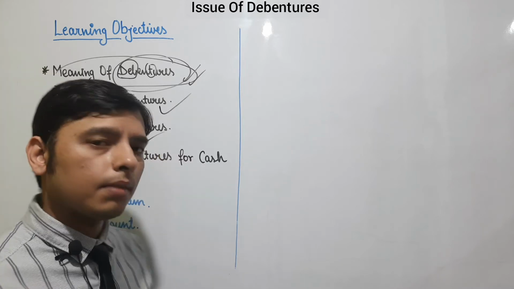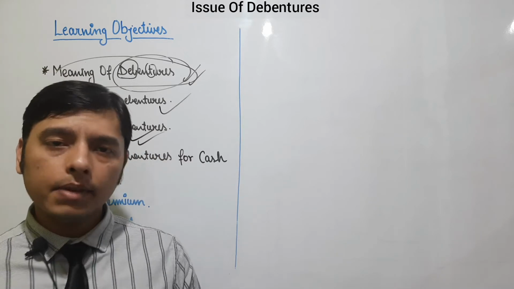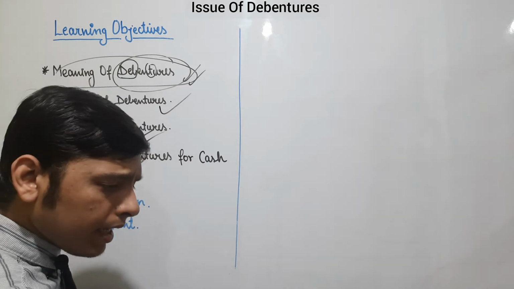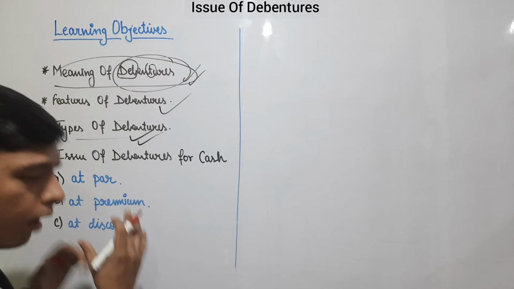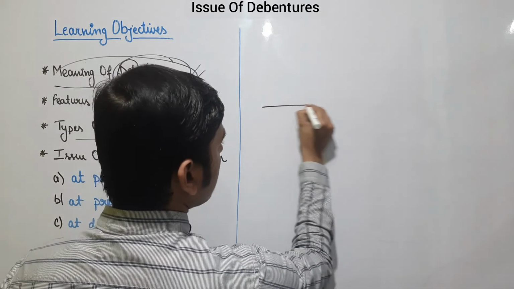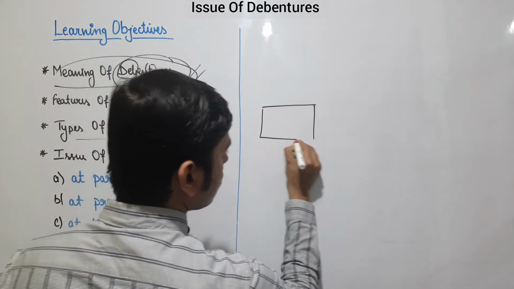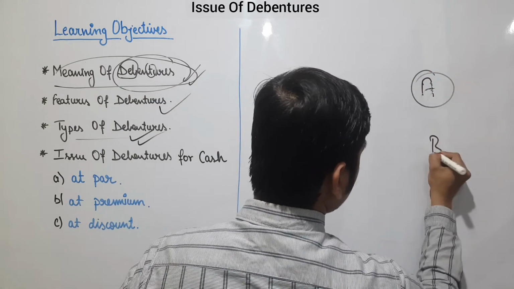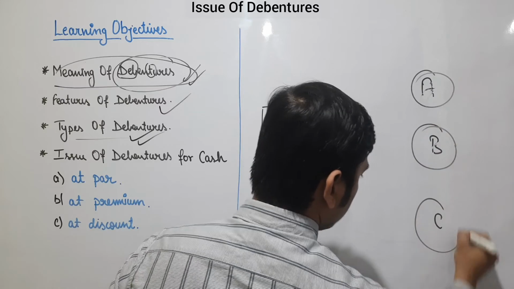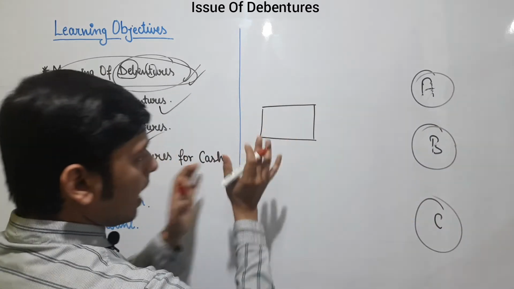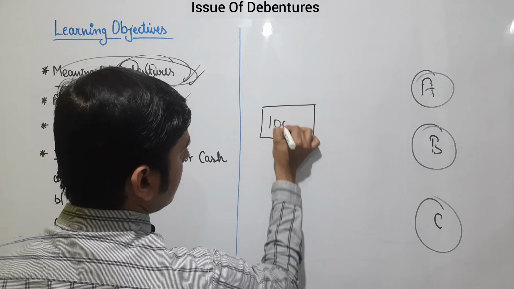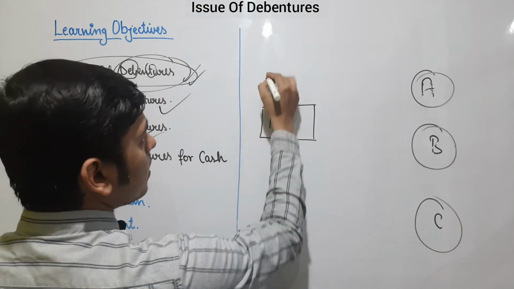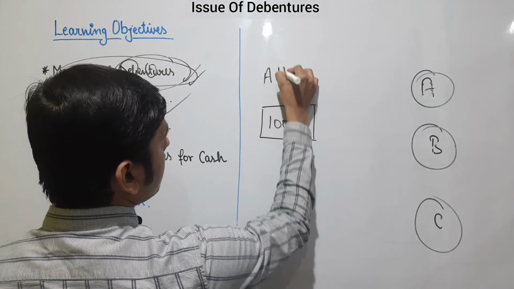If we want to raise some loan, we need debentures, we already know. Now how will the company raise that amount from the public in the form of debentures? Suppose the company wants to issue debentures to the public, A, B and C. The company has a debenture of rupees 100. This is a certificate. The company has three options in front of it. So A Limited is a company.